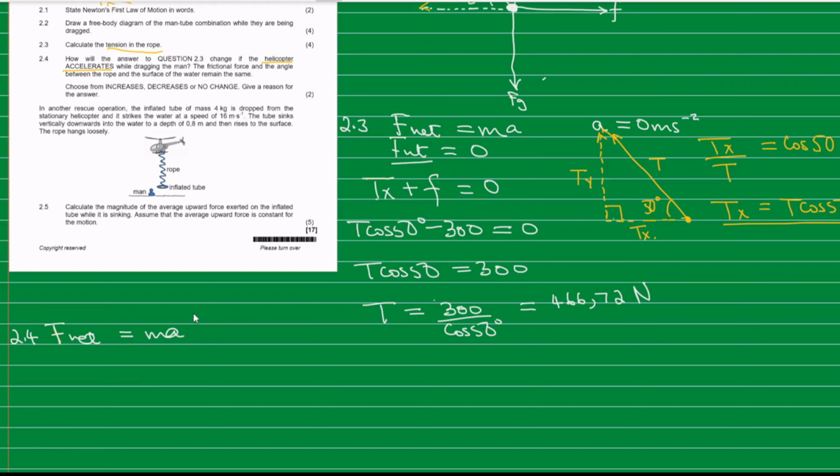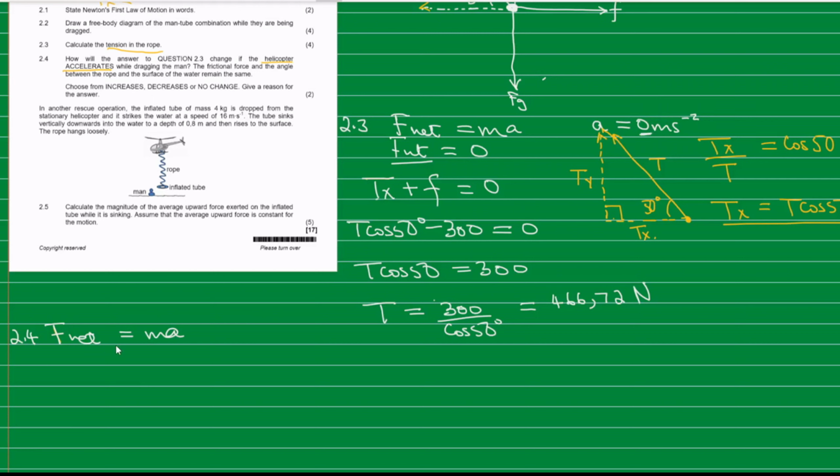So initially, when the helicopter was moving, the acceleration was 0. Now, when the helicopter is accelerating, the value of the acceleration is greater than 0. Okay, so it can be any value that is greater than 0.